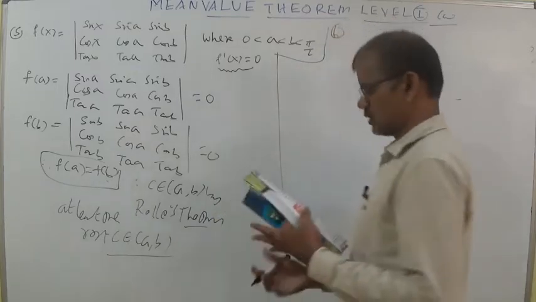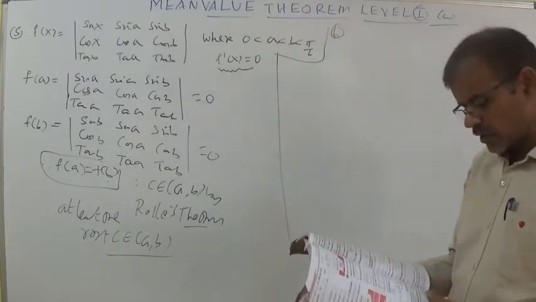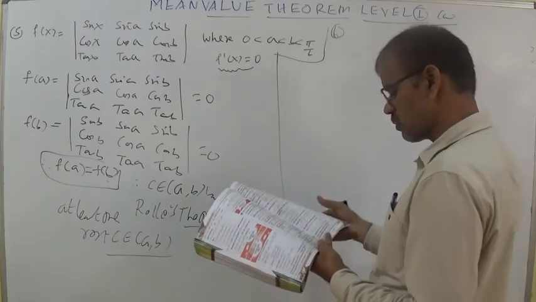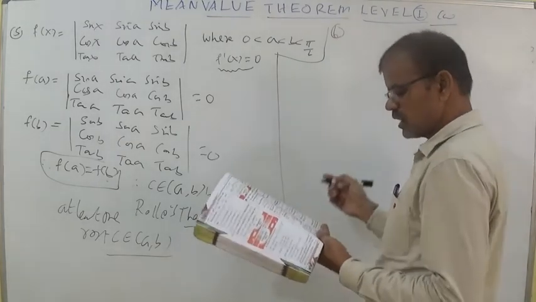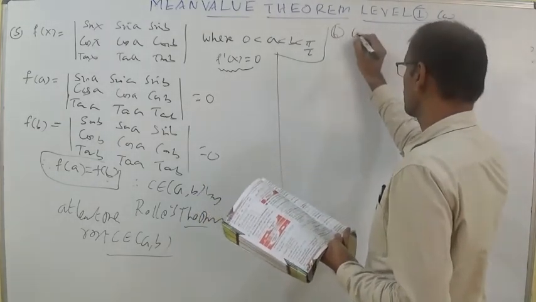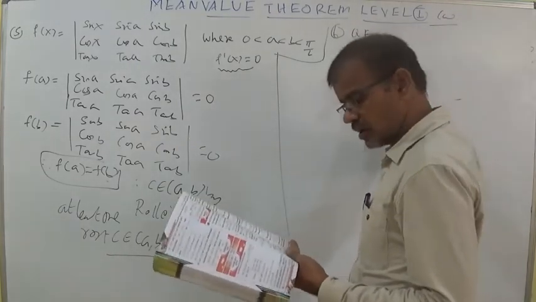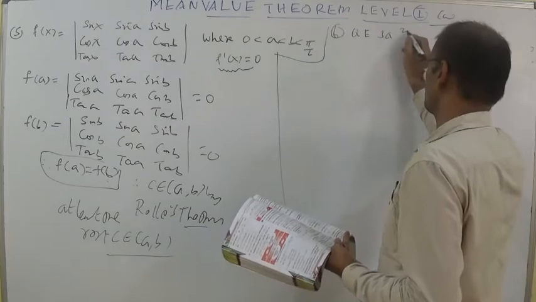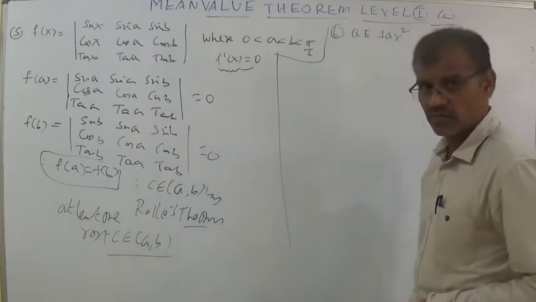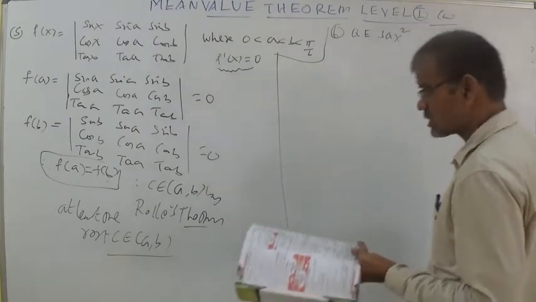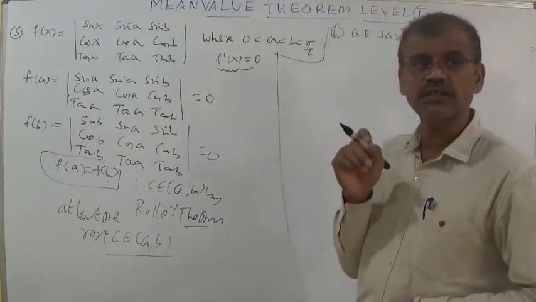Next, the sixth question. The quadratic equation 3ax square plus 2bx plus c equal to 0 has at least one root. Here you should understand that whenever he says it has at least one root, the given function is actually a derivative, because whenever f dash equals 0, only then can you say c belongs to a comma b.